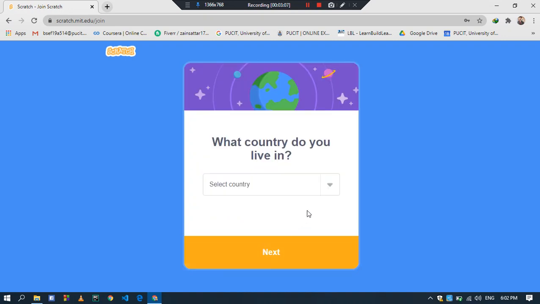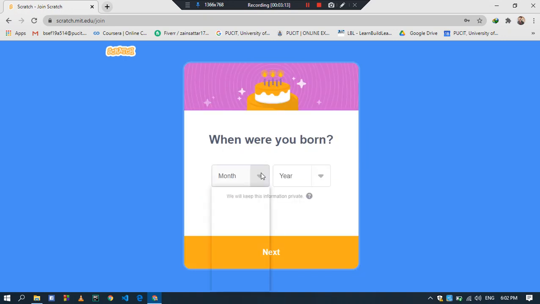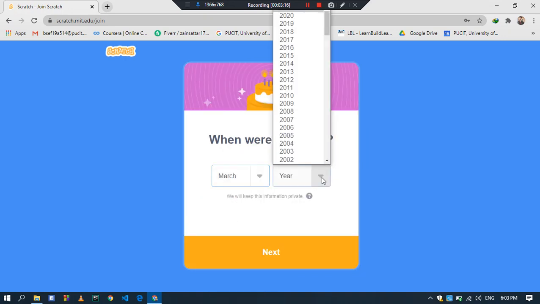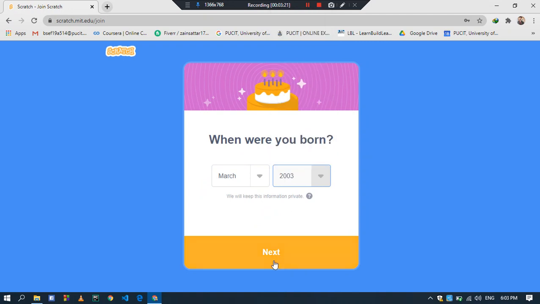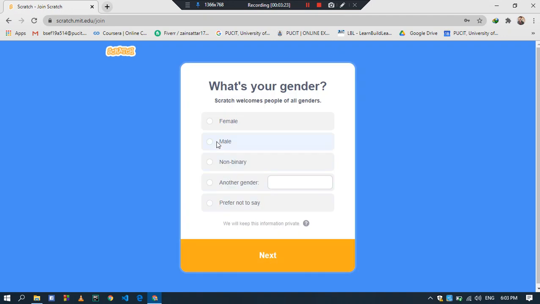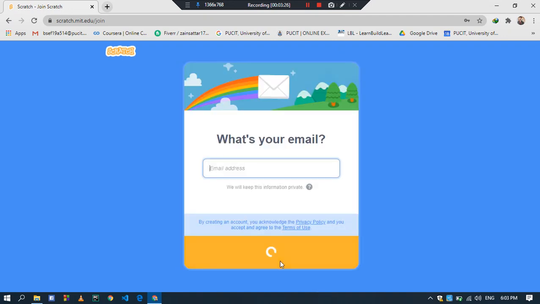Next, you'll have to select your country, for example Pakistan. Then next, you'll have to select your date of birth and year. Then next, you will have to select your gender, for example male. Then click on next. After this, you will have to give your email address, and then you will have to click on create your account.